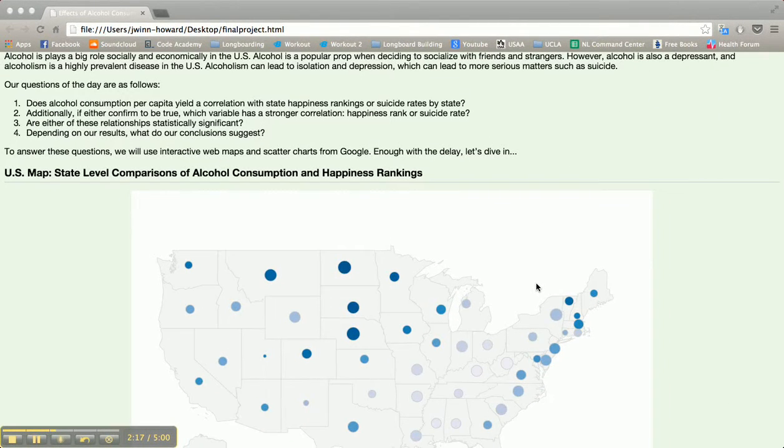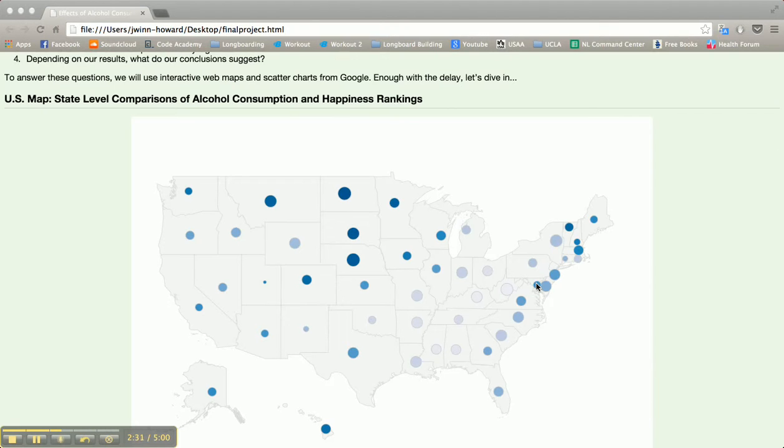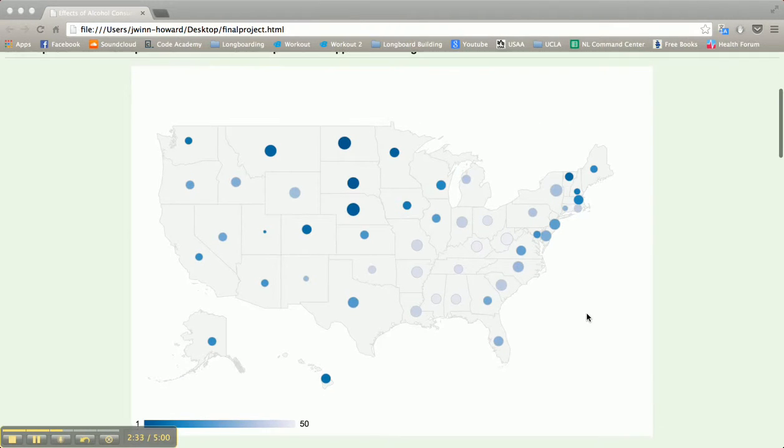So after these technical considerations, my strategy: my two dependent variables are happiness rankings and suicide rates in comparison to alcohol consumption. So I first compared alcohol consumption to happiness rankings. First I used a GeoMap. You can see some interesting stuff here.